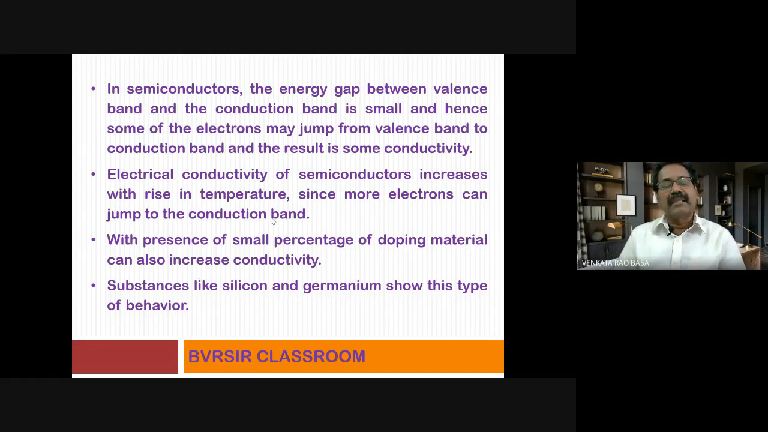Substances like silicon and germanium show this type of behavior, that is, they act as semiconductors. You know very well that the world is being ruled by these substances, silicon, germanium, etc. Now we are in the computer age. Why so much development is taking place in computer related activity? The basic thing is their semiconductor properties, that is the properties of silicon, germanium. So they are playing a very important role in the electronics industry.